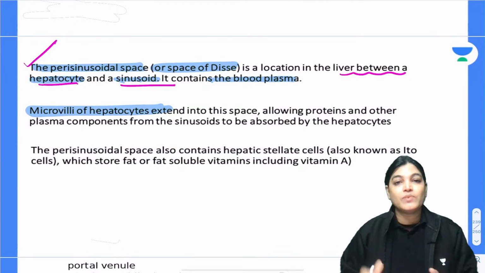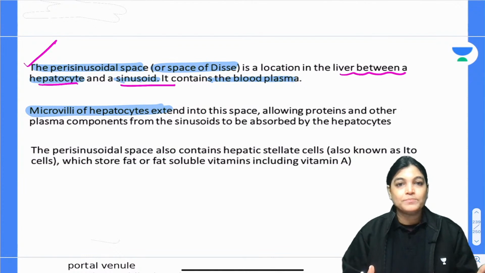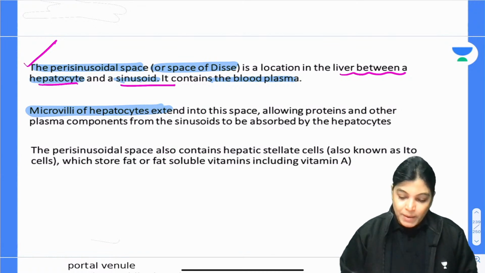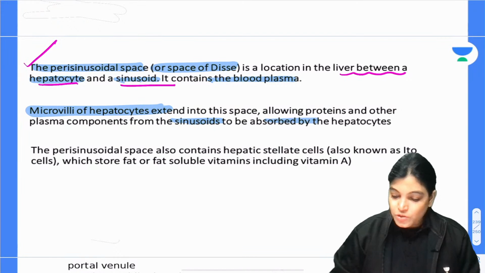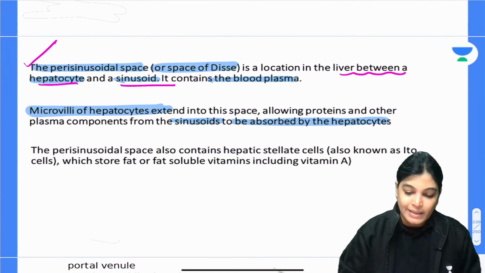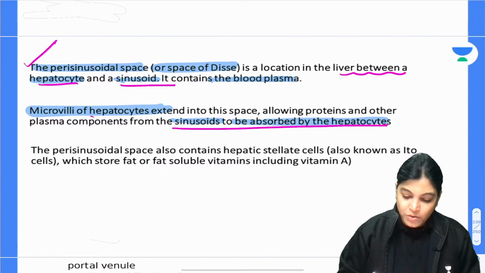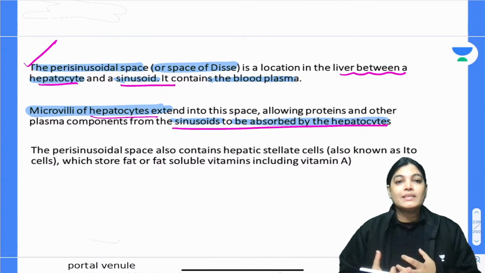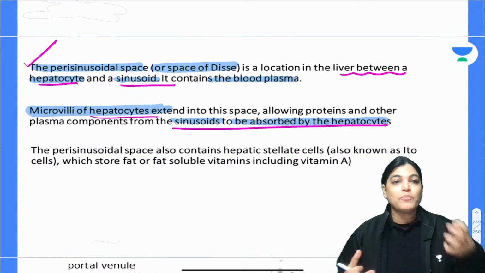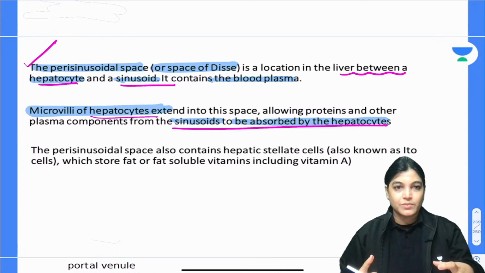Microvilli of hepatocytes will also extend into this space, and it will allow the protein and other plasma protein from the sinusoids to be absorbed by hepatocytes. So it leads into these structures. Microvilli of hepatocytes help the hepatocytes to absorb proteins and plasma components from the space.